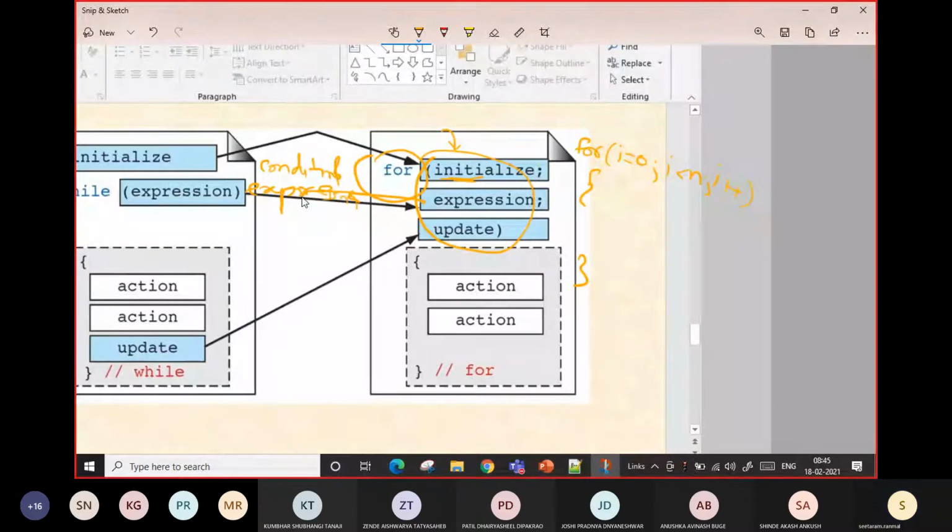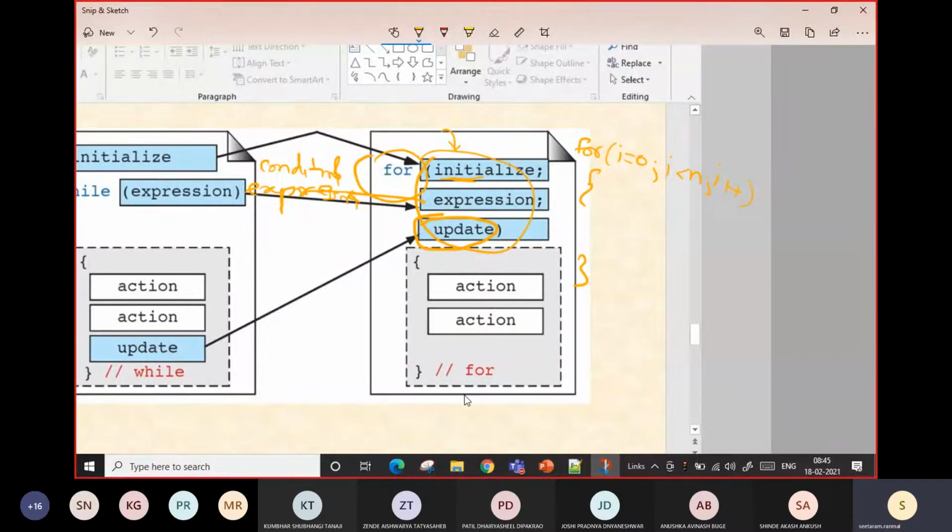Again, this is the update. Update in what? This should have an effect on the condition, so that after some time the expression will become false, then we will come outside the loop. We could not put this for loop running infinite times.